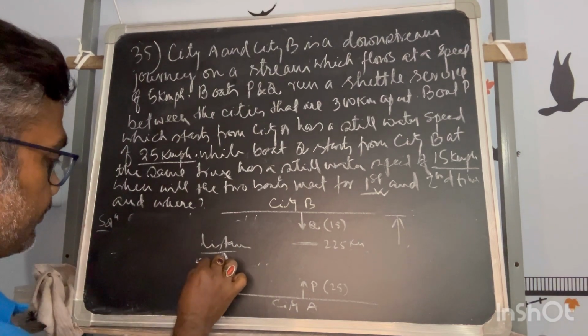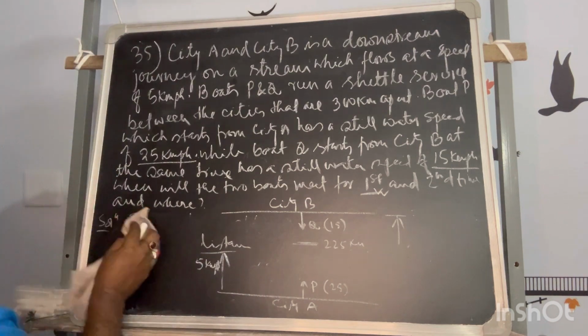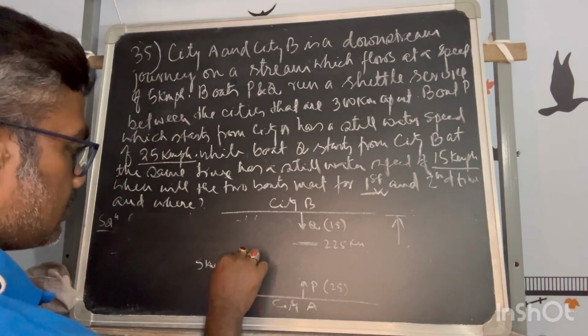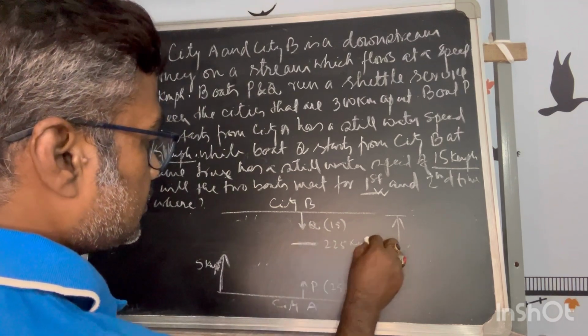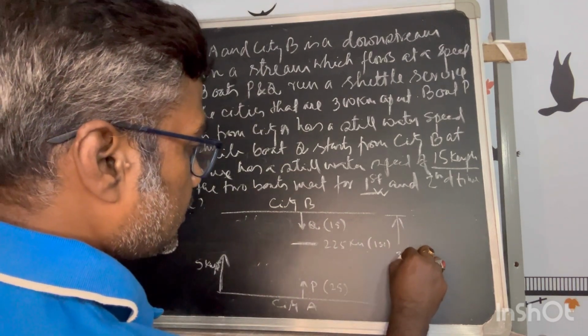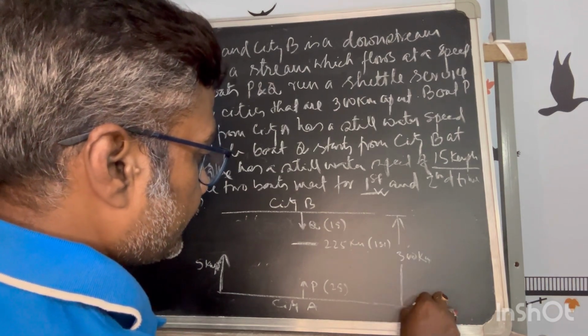This is 5 kmph, the current speed, the speed of the current. This is the first meet, and this is 300 kilometer. Okay, fine.